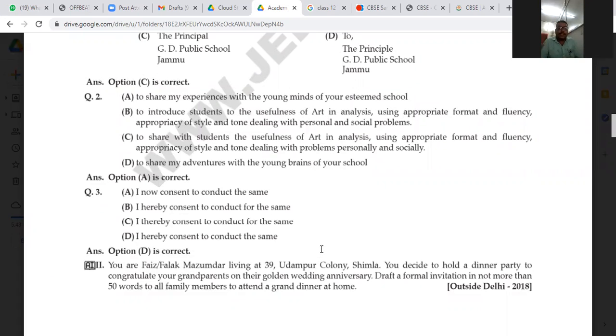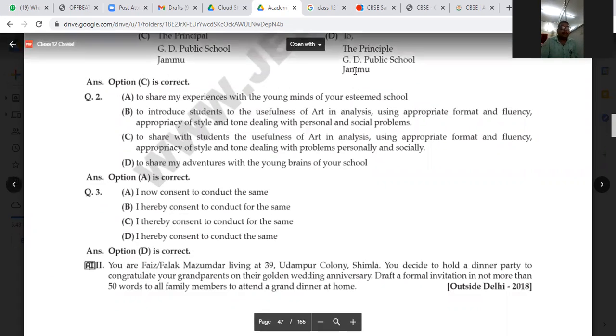What are the things you need to try to remember? Few things you try to remember: that is 39 Udhampur Colony, Shimla, where your residence is. Number 1, what you are going to do: decide to hold a dinner party to congratulate your grandparents on their golden wedding anniversary. That is the thing that you should remember.